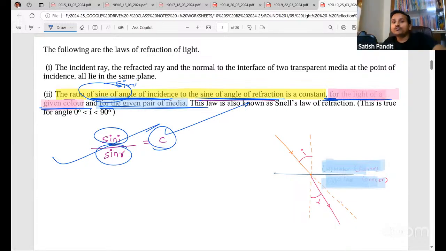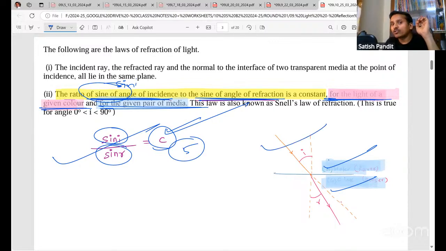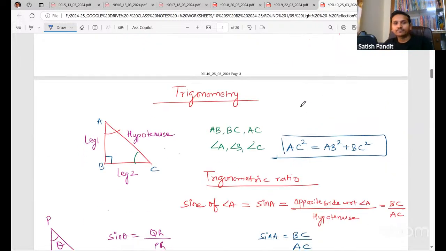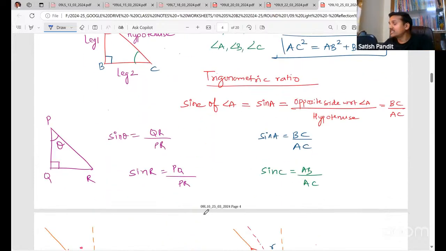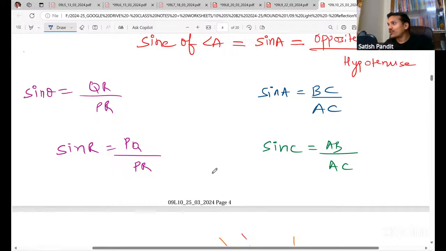Suppose you choose water and glass and the light is red. You'll get some constant, maybe 5, for example. But if you choose yellow color, it will not be 5. It will be some other value, maybe 6. I'm just giving some random values to make you understand. So for light of a given color and for a given pair of media, you have to write those two things also. Earlier, when I was teaching this chapter, trigonometry was not taught, so I had given some introduction.